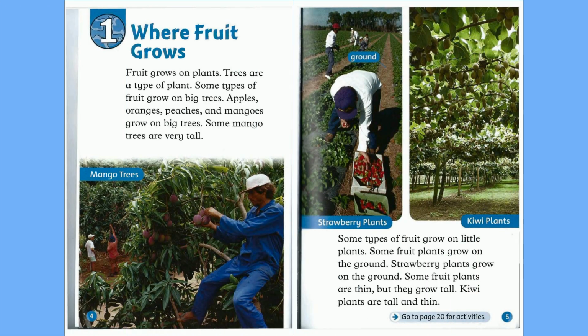Chapter 1. Where fruit grows. Fruit grows on plants. Trees are a type of plant. Some types of fruit grow on big trees. Apples, oranges, peaches, and mangoes grow on big trees. Some mango trees are very tall.